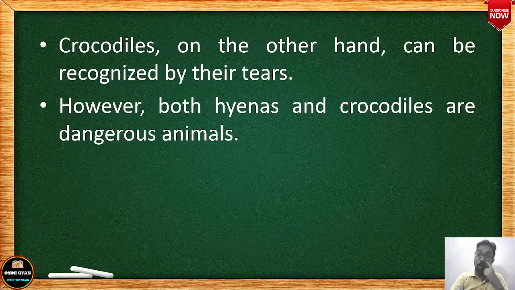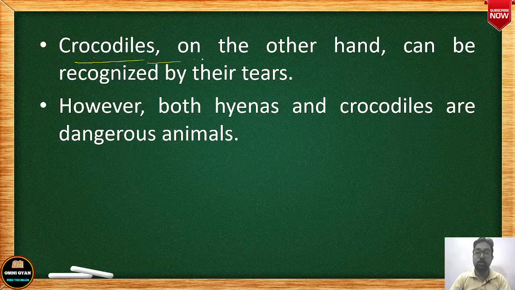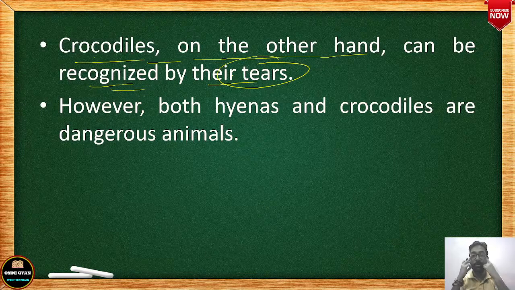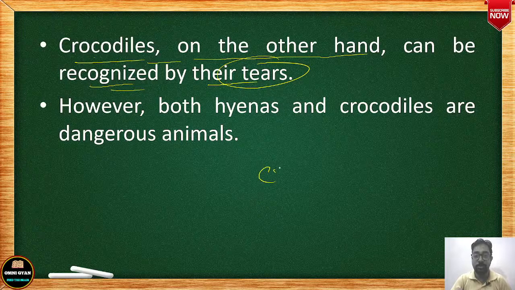Okay. And how can you identify crocodile? Crocodiles, on the other hand, can be identified or recognized by their tears. तो crocodiles के आंखों में हमेशा आंसू होते हैं. That is why we sometimes use the idiom crocodile tears. मतलब मगरमच्छ के आंसू मतलब झूठे आंसू.